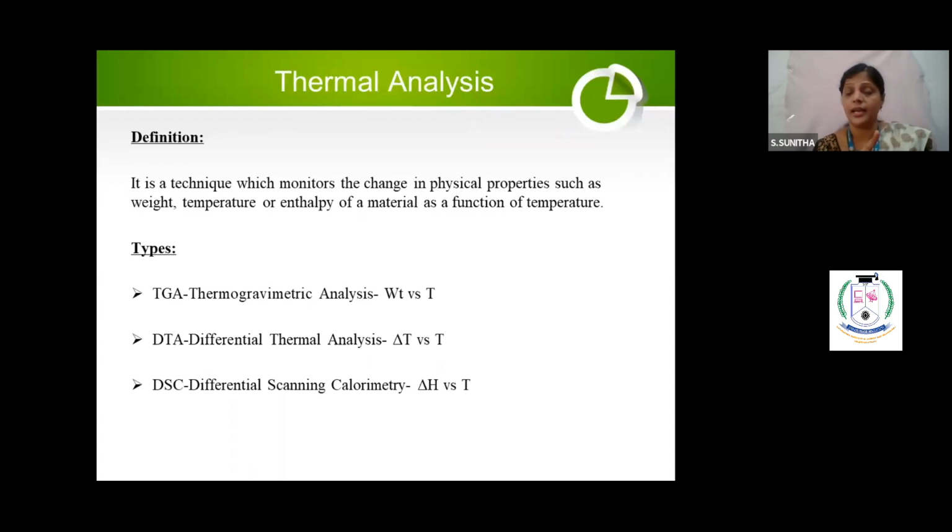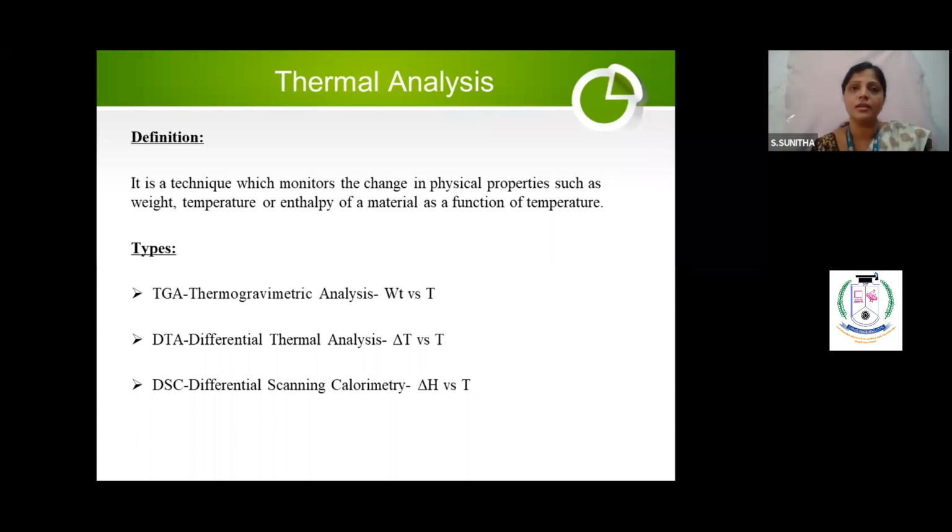In the beginning, I told you about TGA, DTA, DSC. Now I am going to explain what is TGA, what is DTA, and what is DSC. So what is the definition of thermal analysis? It is a technique which monitors the change in physical property, not the chemical change. Physical change means what? Phase transition. You take sulfur, monoclinic sulfur, rhombic sulfur. Did you understand? That is phase transition, crystallization, melting, freezing, dehydration.